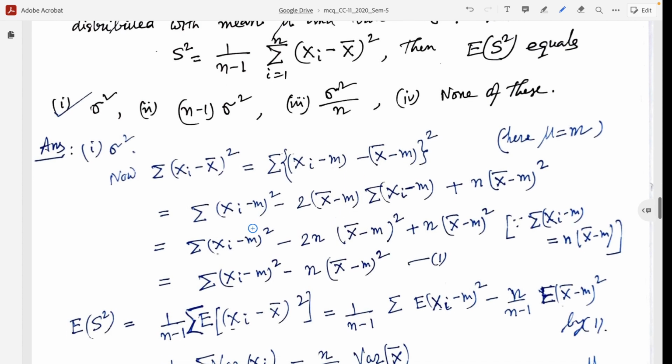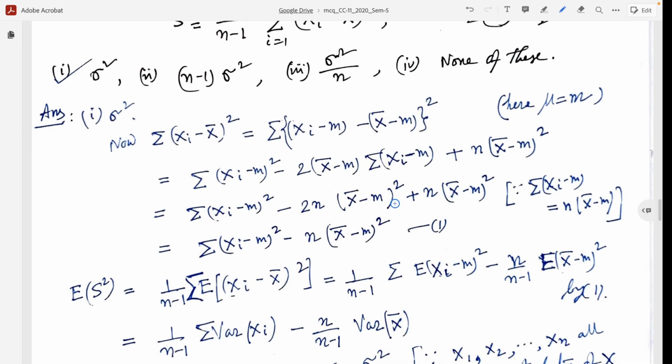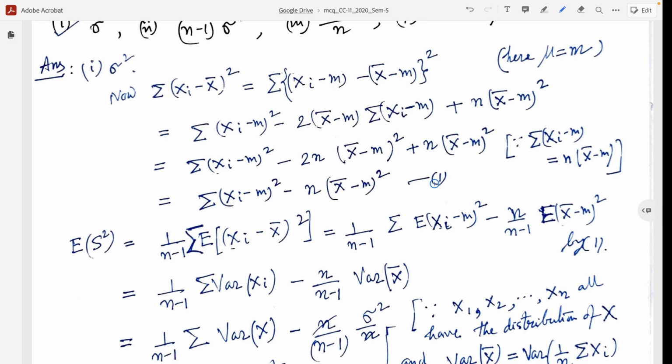So this whole square, after simplification, you get 2 into (X bar minus m), independent of i. So out of the summation, from this (a minus b) whole square, a square minus twice ab plus b square. And this summation, there are n terms, so n into (X bar minus m) whole square. And now the summation of (Xi minus m) is equal to n into (X bar minus m). So we put this 2n into (X bar minus m) whole square. And so after simplification, we get summation (Xi minus m) whole square minus n into (X bar minus m) whole square. Let's call it 1.